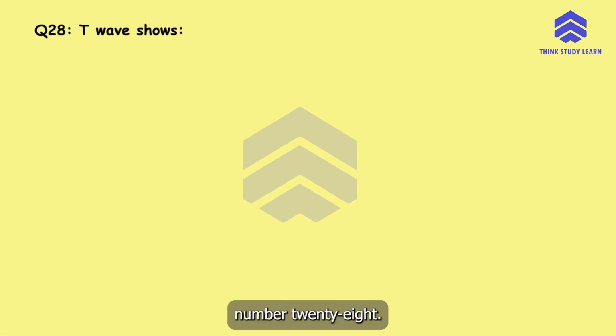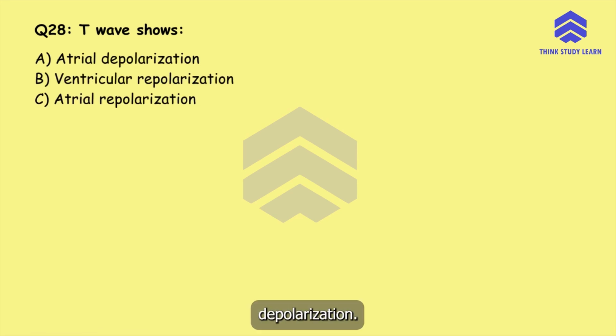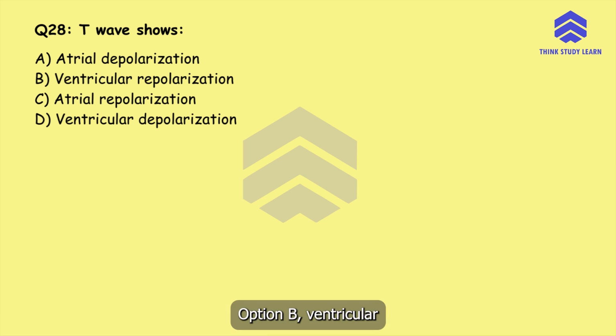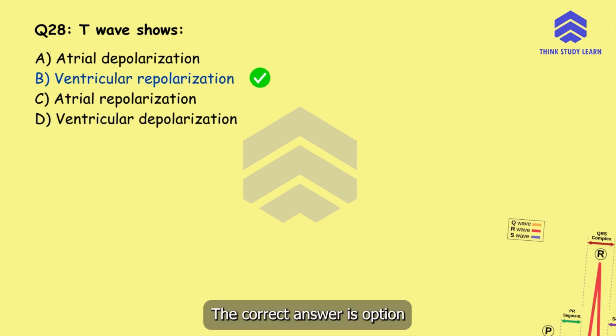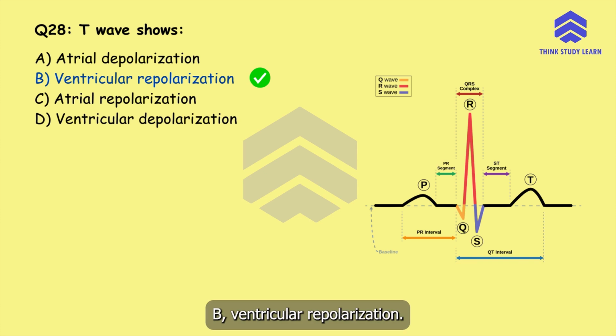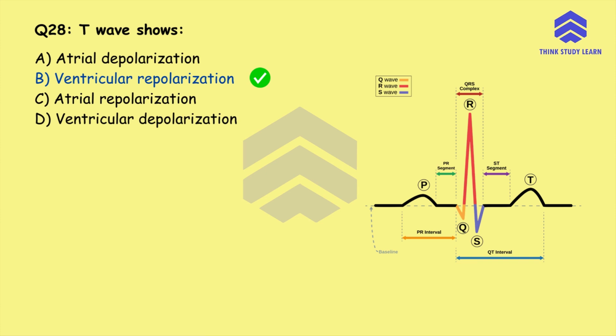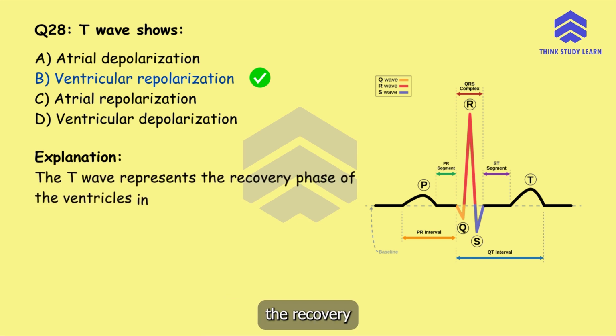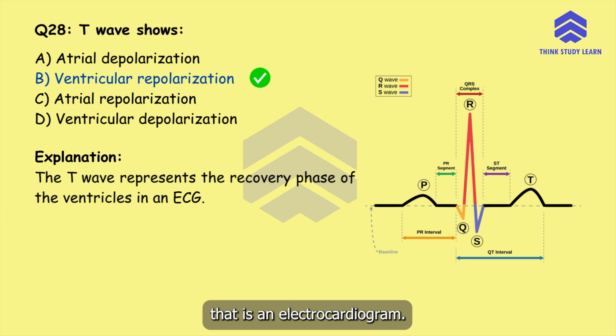Question number 28. T wave shows option A, atrial depolarization, option B, ventricular repolarization, option C, atrial repolarization, or option D, ventricular depolarization. The correct answer is option B, ventricular repolarization. The T wave represents the recovery phase of the ventricles in an ECG, that is an electrocardiogram.